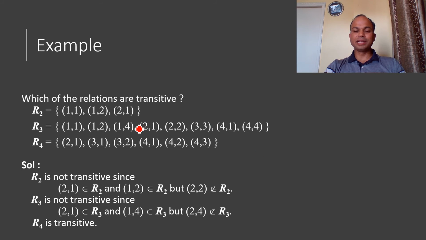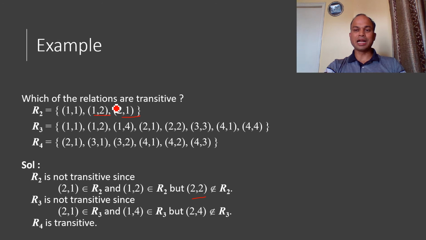In this example, relations R2, R3, R4 are given, and we have to find out whether these relations are transitive or not. In relation R2, we have the 2-1 pair and the 1-2 pair, but we don't have the 2-2 pair. The 2-2 pair is missing in R2.